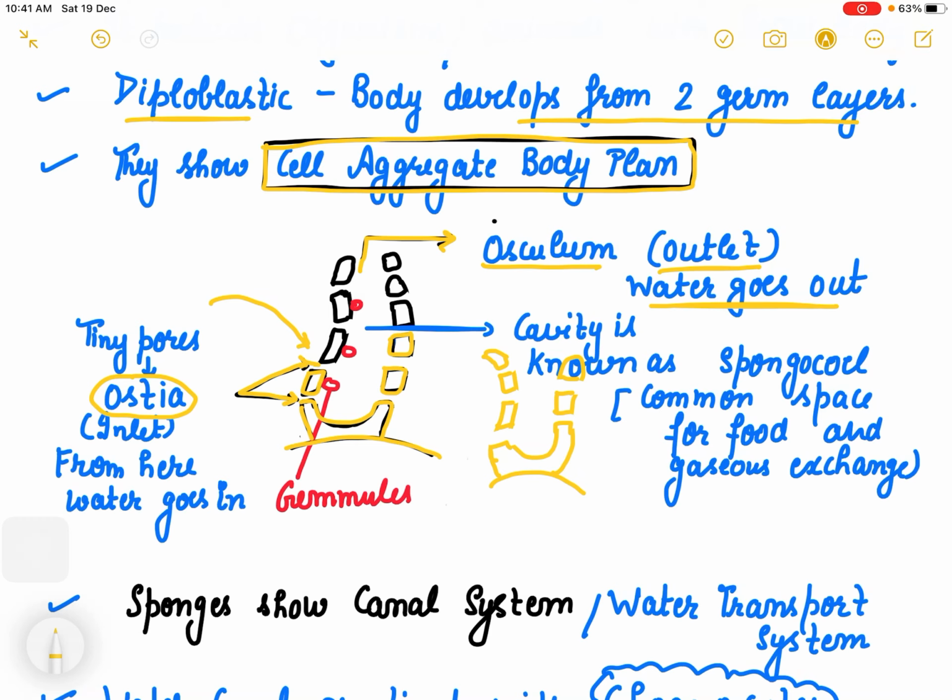This is the outlet. Now in between there is a space, and this space is known as the cavity, and the cavity in sponges is known as spongocoel. It is a common space for food and gaseous exchange, right? So what are the major things you have observed in the structure? Inlet, that is the ostia, outlet which is osculum, and cavity which is known as spongocoel.